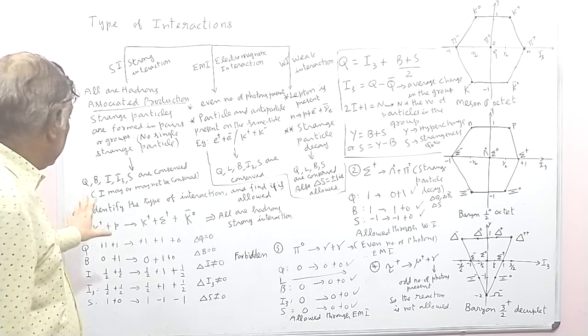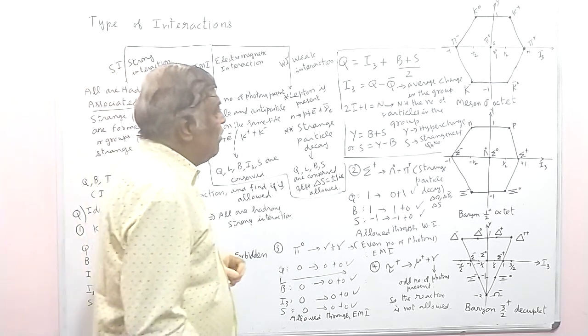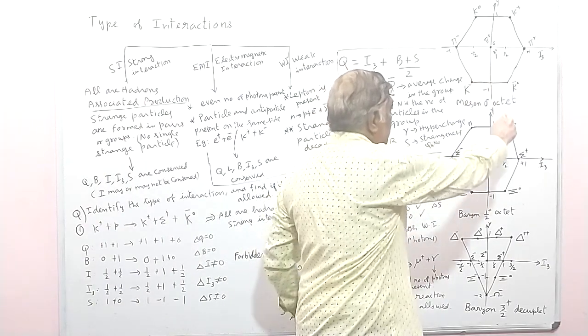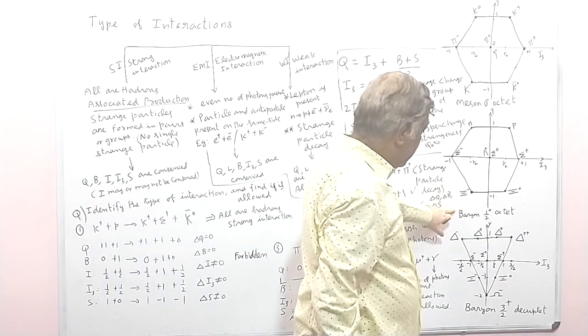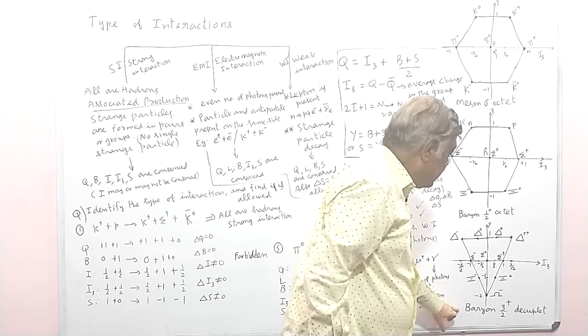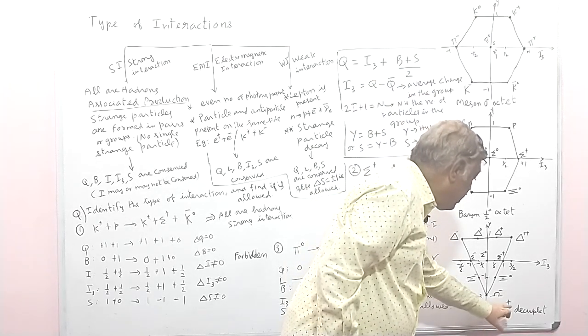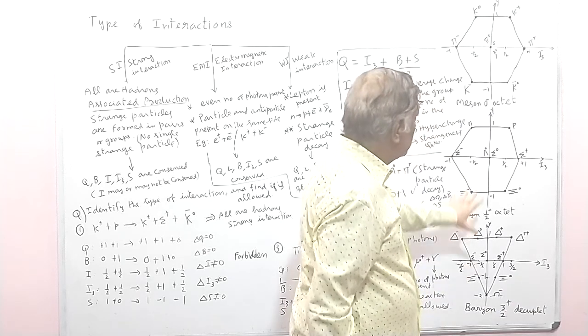In order to solve these problems, first you draw this diagram. Draw the meson octet, the baryon octet and the baryon 3 by 2 plus decuplet.